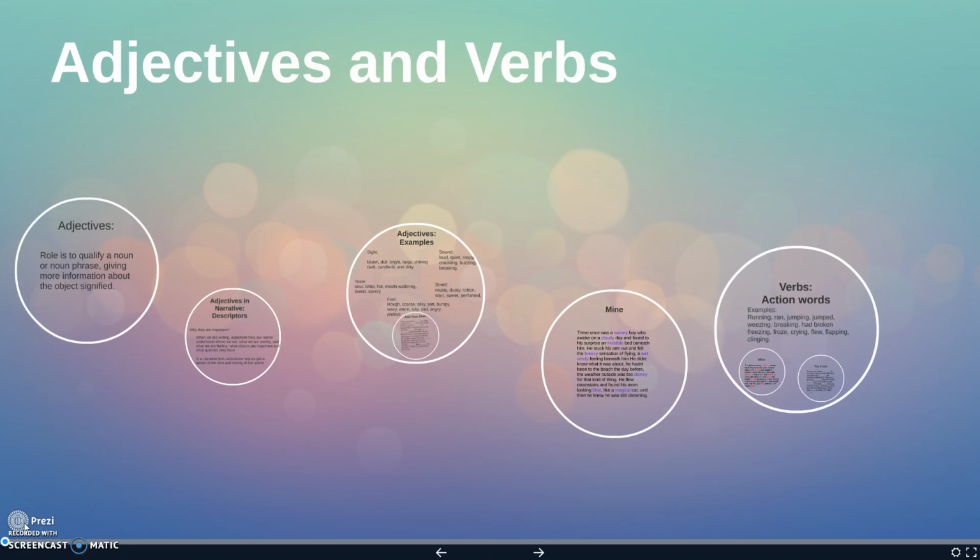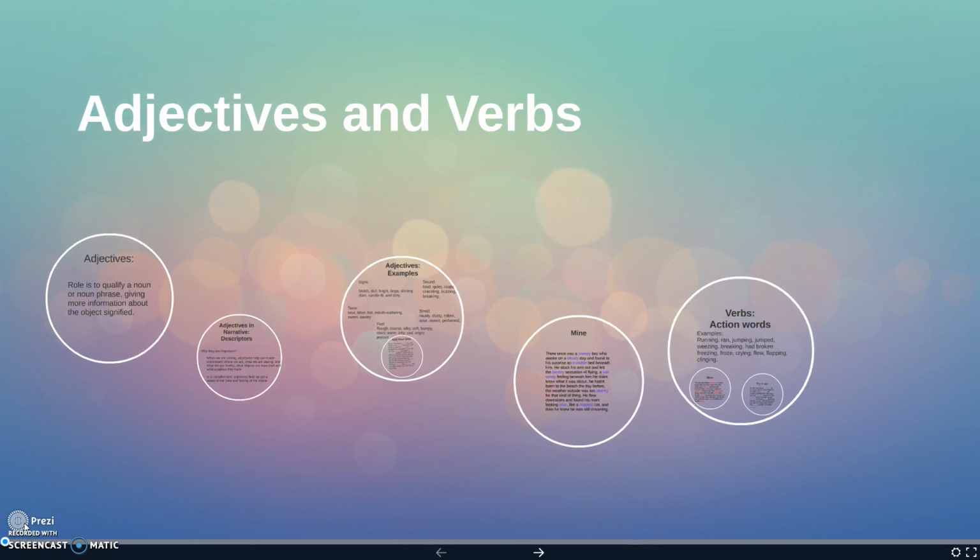Alright, today we're going to be talking about adjectives and verbs. Now, adjectives and verbs are two very important parts of the English language. Adjectives being descriptor words and verbs being action words. And we're going to be talking about why these two types of words are important, how we can recognize them in other people's work, and how we can use them in our own.